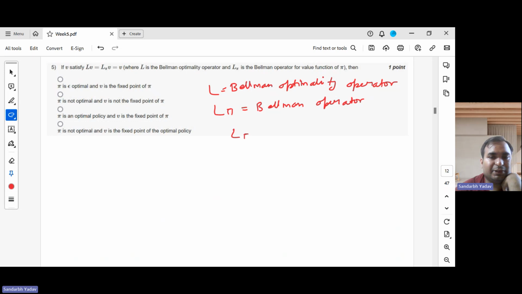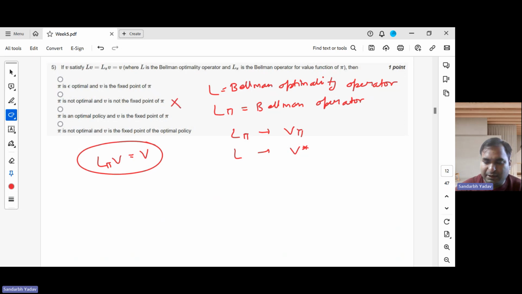So L pi converges to V pi and L converges to V star, the optimal value function. The question they have asked is whether pi is epsilon optimal and V is the fixed point. First of all, they are asking for pi, so let's see for pi. L pi V is equal to V. This basically implies that V is the fixed point for this policy pi.